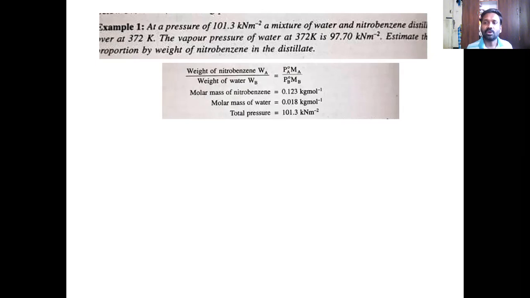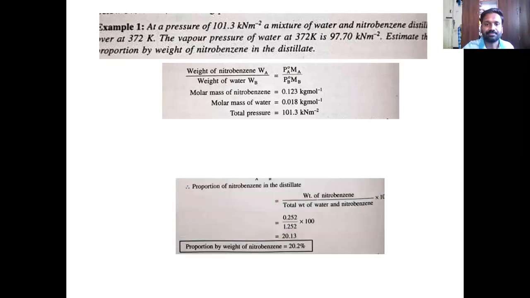But now this molar mass has to be expressed in SI units. What is the SI unit of molar mass? Kg per mole. So 123 grams convert to 0.123 kg per mole. 18 grams convert to 0.018 kg per mole. And what is the pressure? 101.3 kilopascals. Basically, newtons per meter square is pascals.